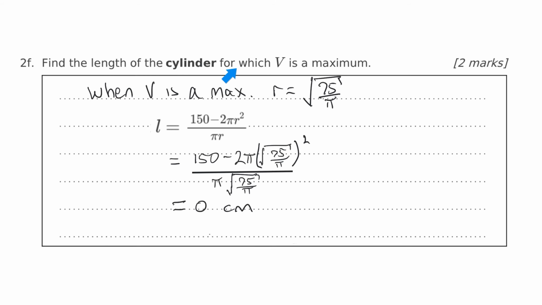F, find the length of the cylinder for which V is a maximum. Well, if we want to find the length when V is a maximum, we know that V is a maximum at R equals the square root of 75 on pi. So all we have to do is go back to this formula that they gave us here, which they said was a design constraint. This is our relationship between L and R. So if the maximum volume occurs when R equals that, then we want to find what L is at that maximum volume, so I've just substituted it in there and in there. And guess what, guys? It's 0.